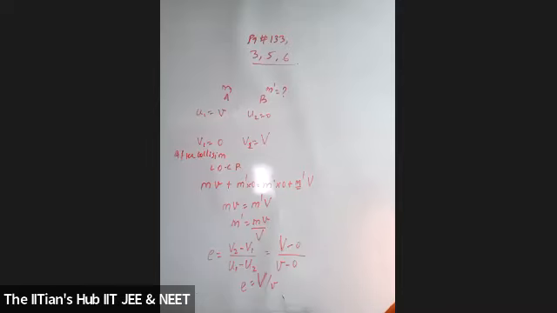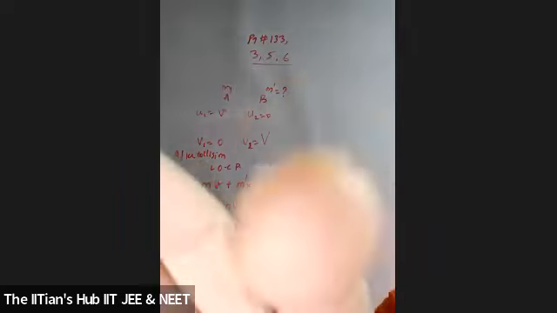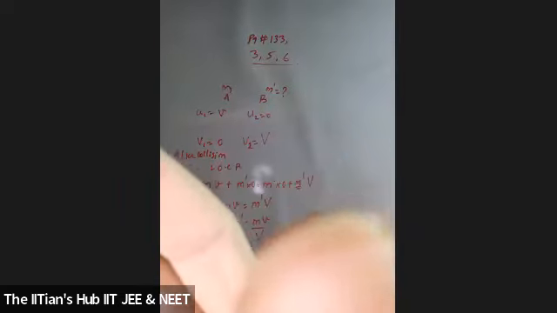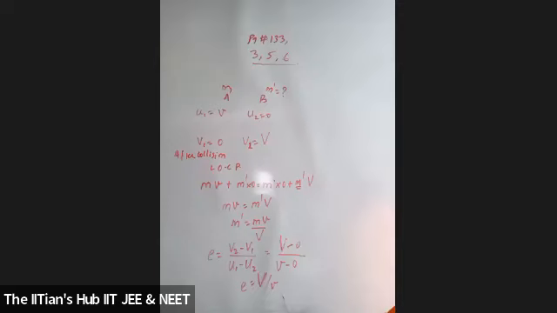Udit, Gauri, Sparsh, Tisha. Where's Sanjana? Sanjana is not there, or what? I'm there, sir. Okay, fine. Yana, what about you, Yana?